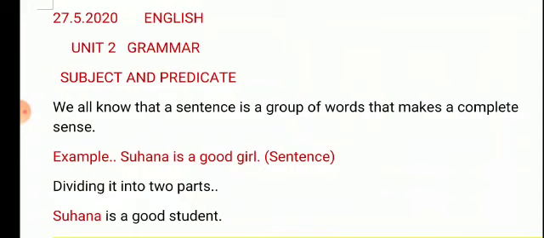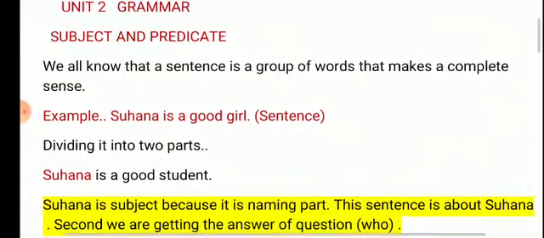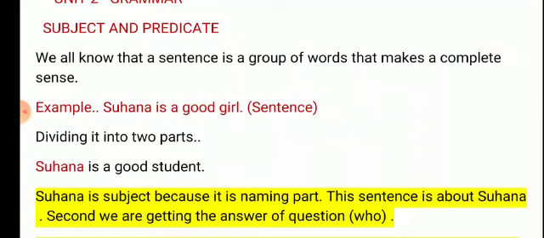So the part of the sentence which is telling us about a noun or a pronoun is called the predicate, and the part about which we are talking is called the subject. Now I explain it to you. How? Suhana is the subject because it is the naming part. This sentence is about Suhana. Second, we are getting the answer of the question who. Who is a good student? Definitely the answer is known to you. Suhana is a good student, right?